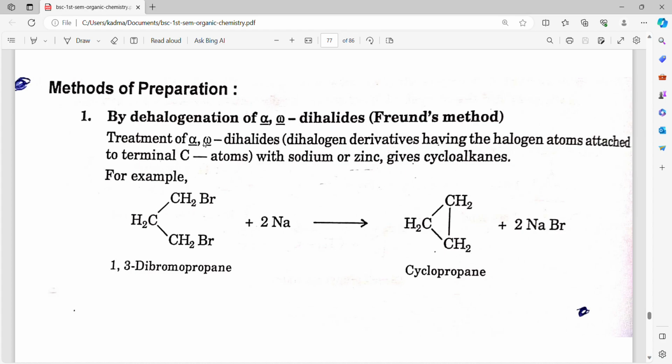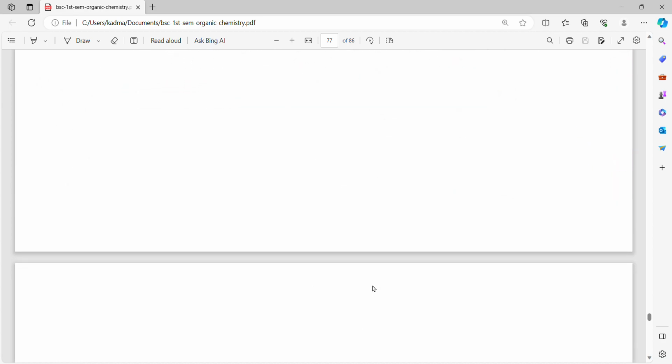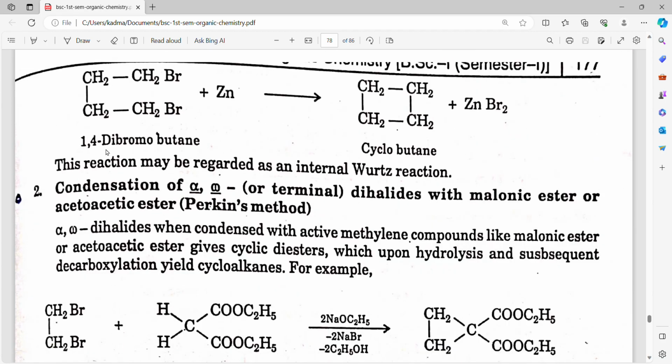Methods of preparation. By dehalogenation of alpha-omega dihalides, Freund's method. Treatment of alpha-omega dihalide derivatives having the halogen atoms attached to terminal carbon atoms with sodium or zinc gives cycloalkanes. 1,3-dibromopropane gives cyclopropane. 1,4-dibromobutane gives cyclobutane. This reaction may be regarded as an internal Wurtz reaction.